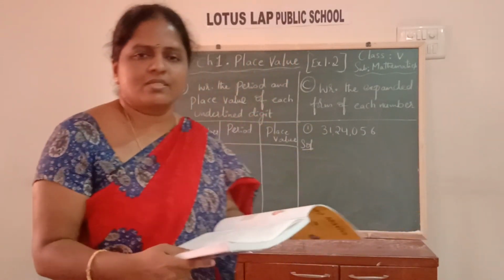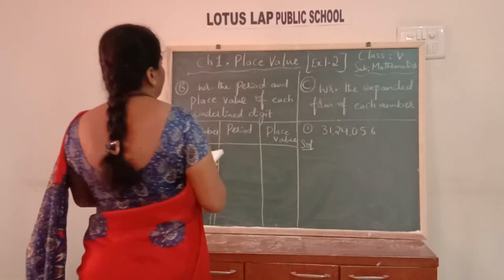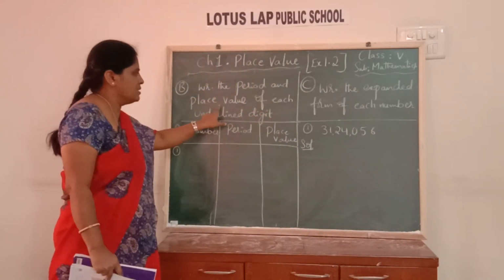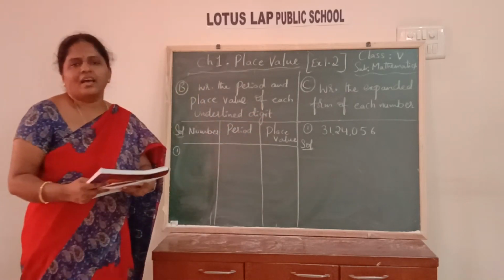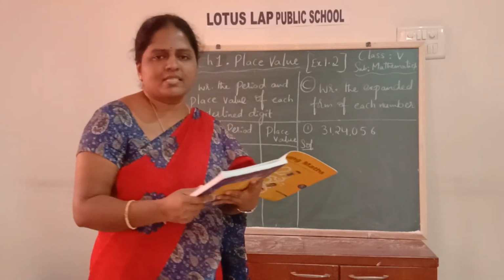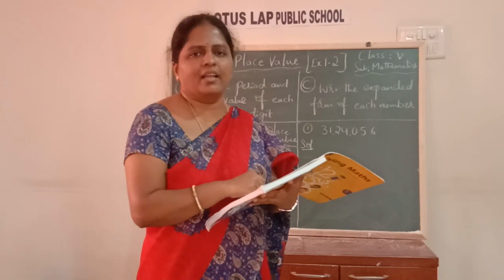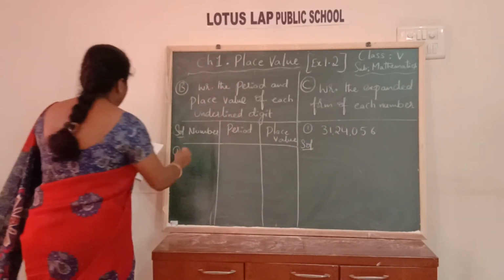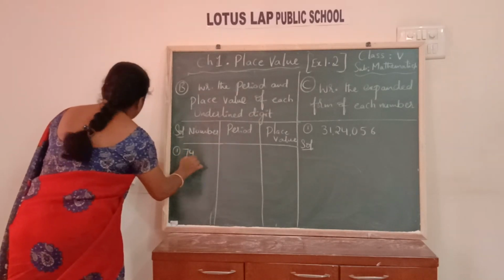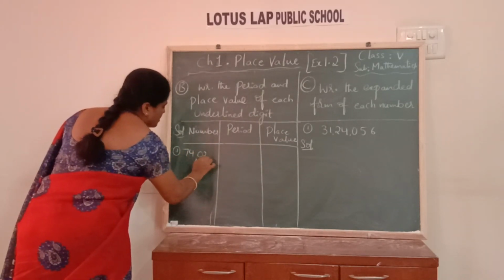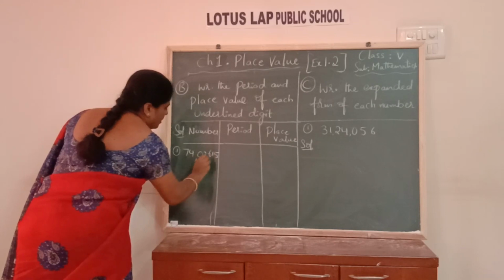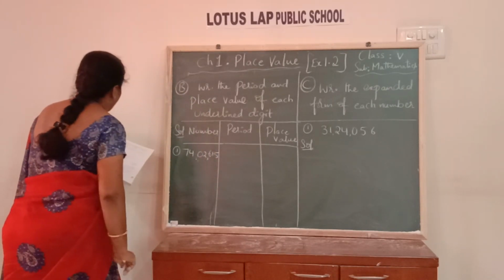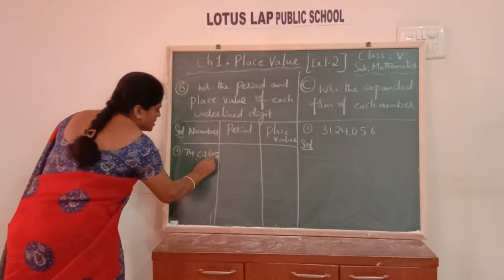Just put the commas and write the number name, nothing but writing in words. Okay, children. So straight away we will move on to the second bit. What is the second bit? Write the period and place value of each of the underlined digit. Actually it's given as colored digit. I will just underline that digit. What is the first number? 74 lakhs 2615. The given number, and the underlined digit is 6.